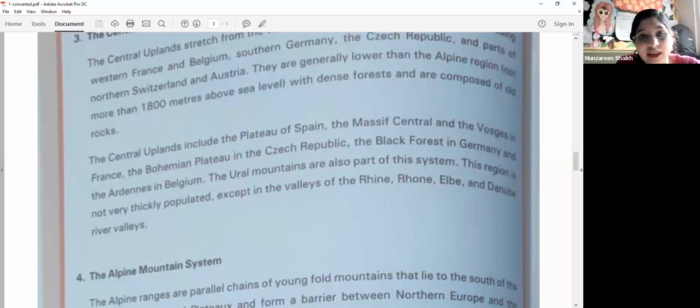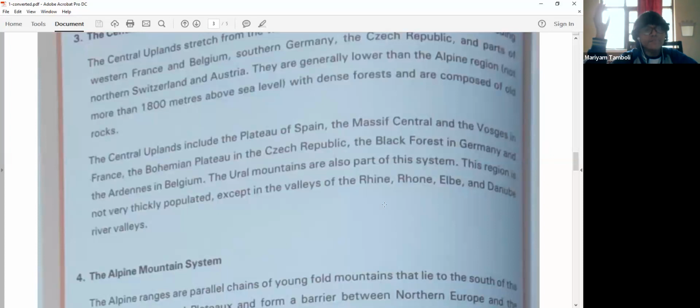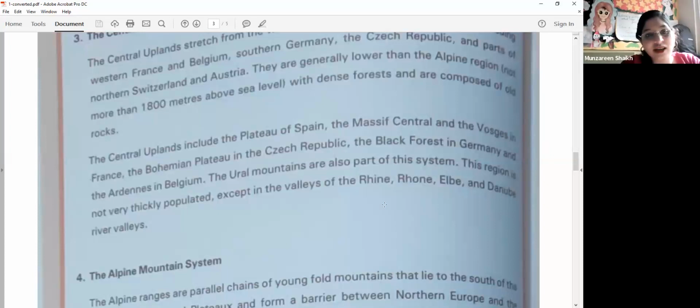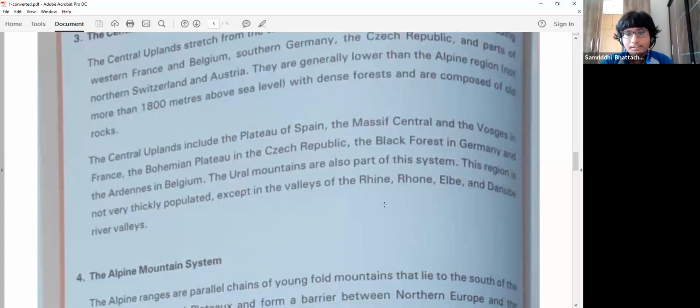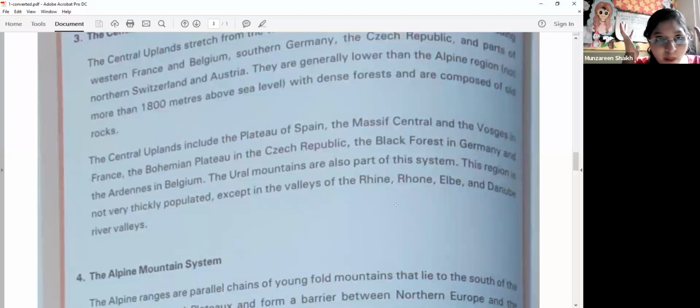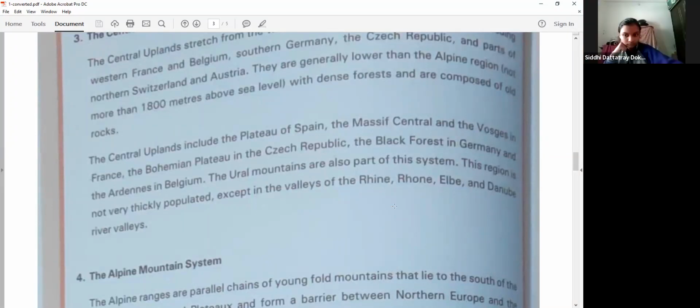Because there are many dense forests, and dense forests have wild animals in them. So that is the reason. First, it is dense forest, and secondly, it has lots of rocks. It is not a plain region, so it will be difficult to adapt there. And people could not even farm there. Right. For the population to grow, you need water accessibility and fertile soil.